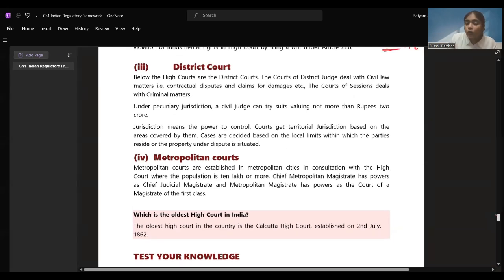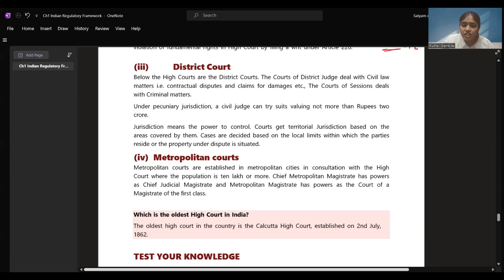District court. Below the high courts are district courts. In whichever district you are living, there is a district court. The courts of district judges deal with civil law matters. They don't deal with criminal. They deal with only civil law matters. And the court of sessions deals with the criminal matters. Criminal matters, we have session courts, we saw in the chart. And district judges deal with the civil laws, right? That is contractual disputes, claims for damages. If someone has damaged your car or anything, you can claim for damages in the court of district judges.